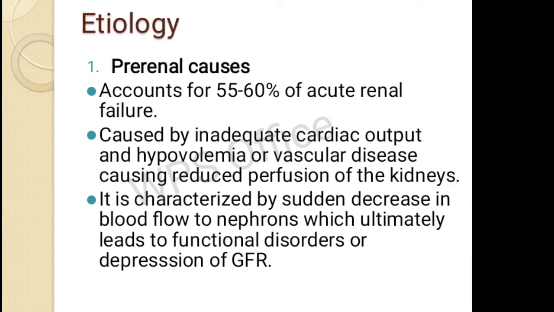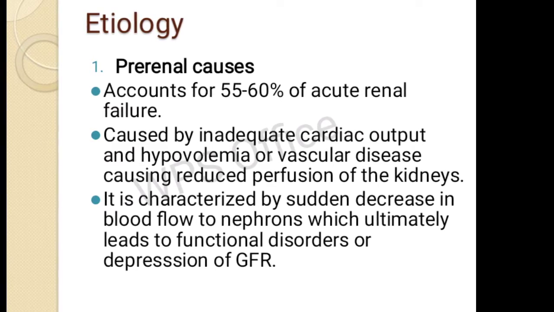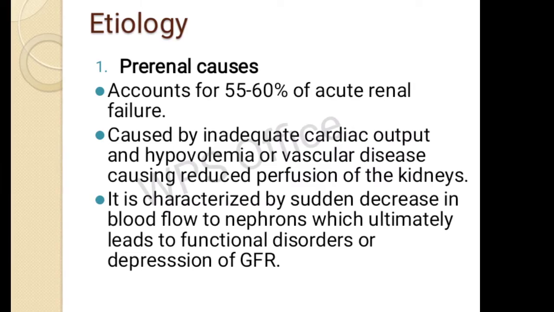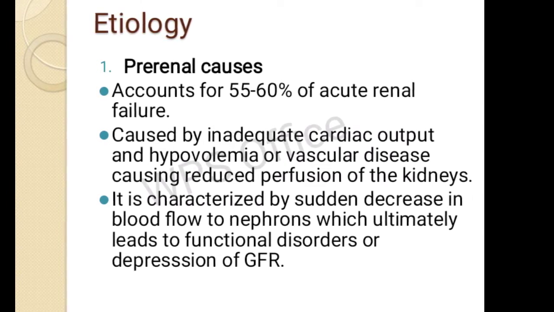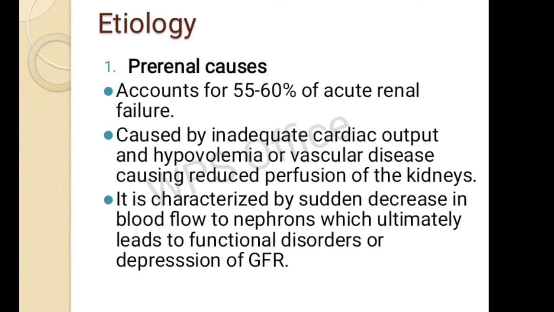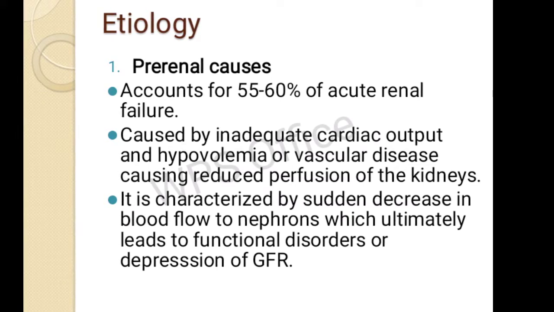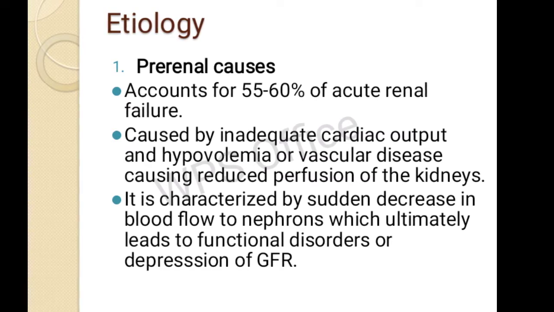Then next is the etiology. In the etiology, there are three main types: pre-renal causes, intrarenal causes, and post-renal causes. Pre-renal causes account for 55 to 60% of acute renal failure, and are caused by inadequate cardiac output and hypovolemia or vascular disease causing reduced perfusion of the kidneys.